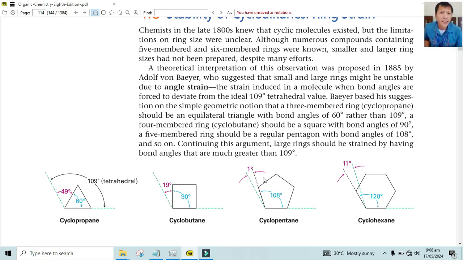So we already have angle strain when we have steric strains. For example, you have a big group attached to that single bond, so it somehow shifts from that 109.5 degrees, and that shifting actually causes some strain.